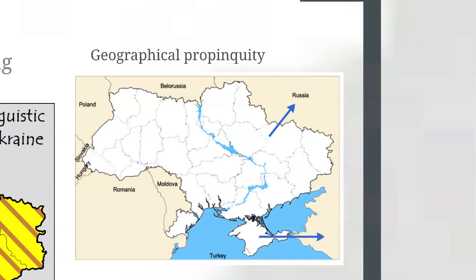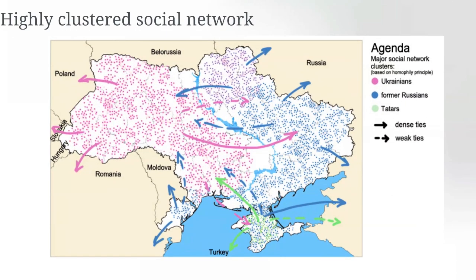Southeastern regions are bordering Russia, so people there have more relations with Russians than with Eastern Europeans. Based on this information, we can say that Ukraine's social network consists of several different dense clusters created on homophily principle. This is a rough representation of the social network. As you can see, Western regions have more dense ties with Eastern Europe, while Southeast has more dense ties with Russia.